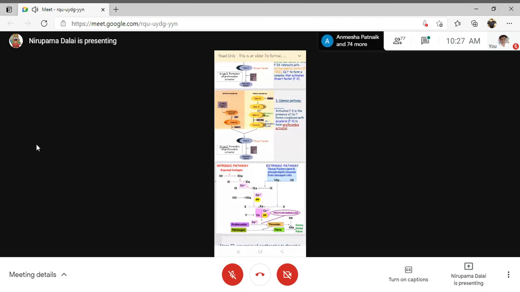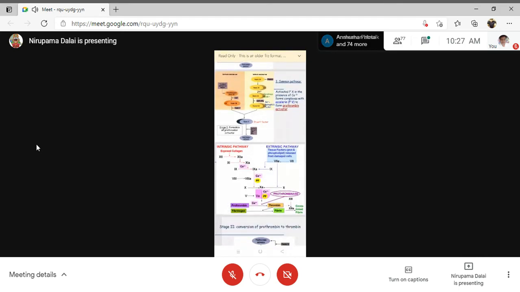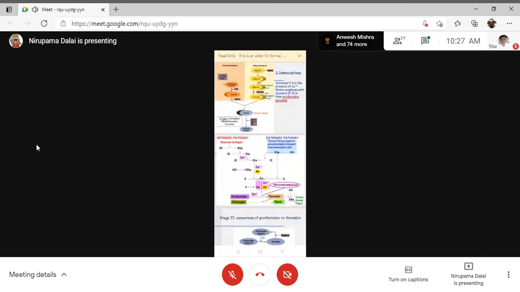So factor 7A plus calcium plus tissue thromboplastin plus phospholipid together will activate factor 10. In the extrinsic pathway, which factor will activate factor 10? Factor 7.